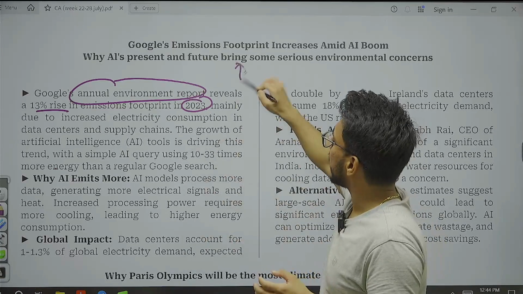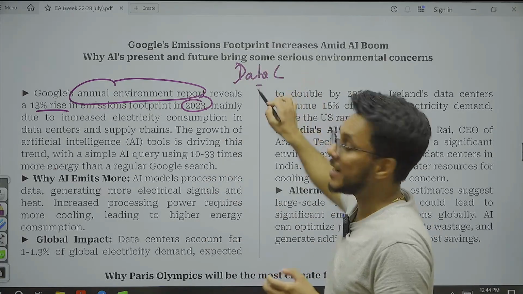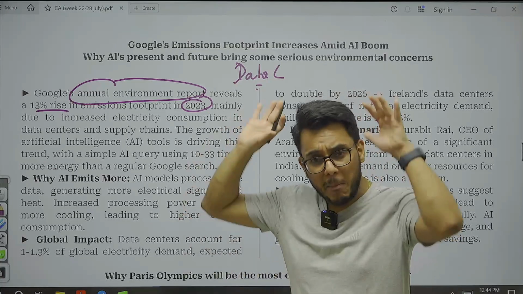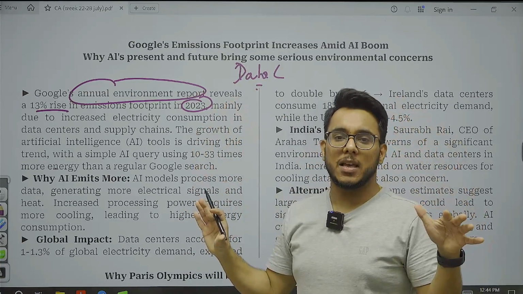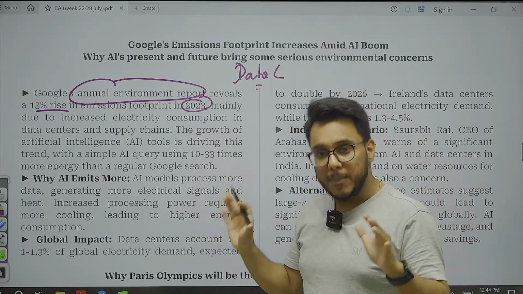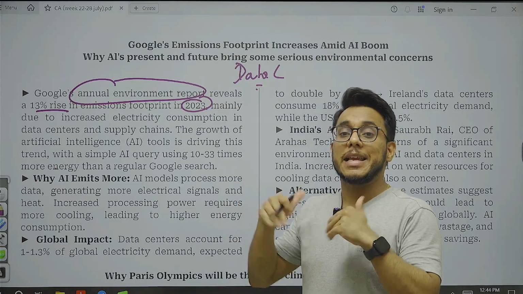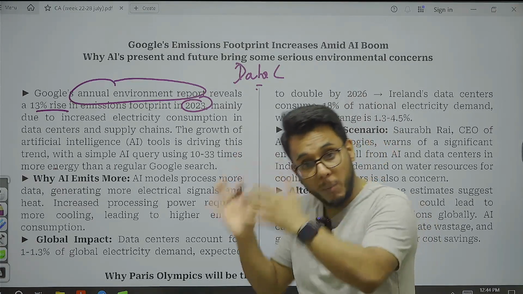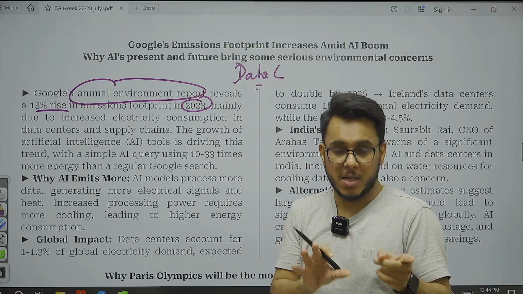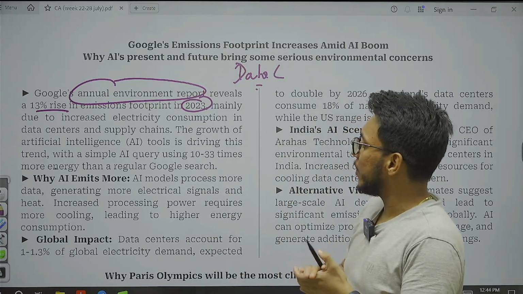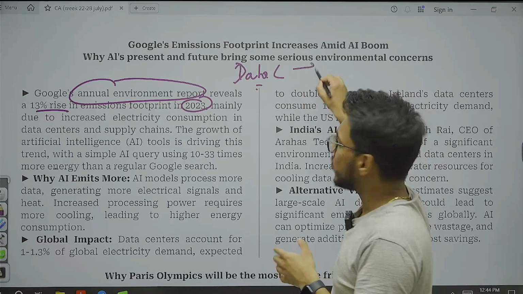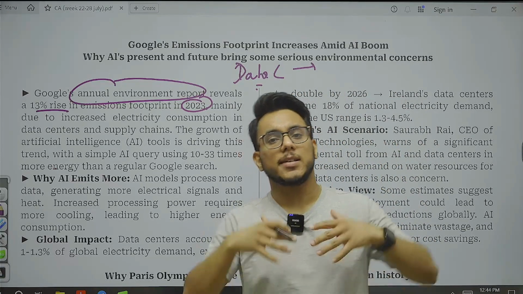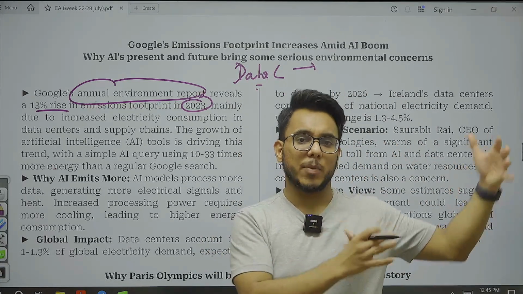Because there are massive data centers and massive computing facilities, and these data centers need a lot of electricity for operation as well as for cooling purposes. And when more electricity is needed, automatically the carbon footprint will go up.